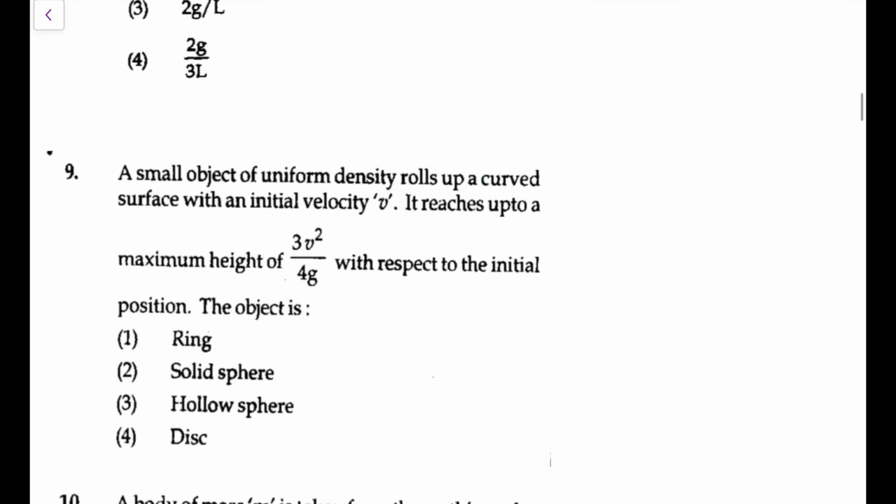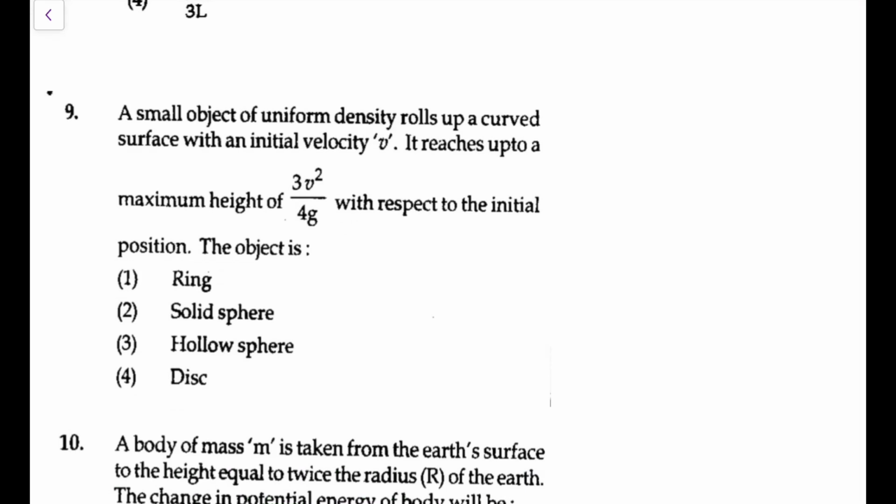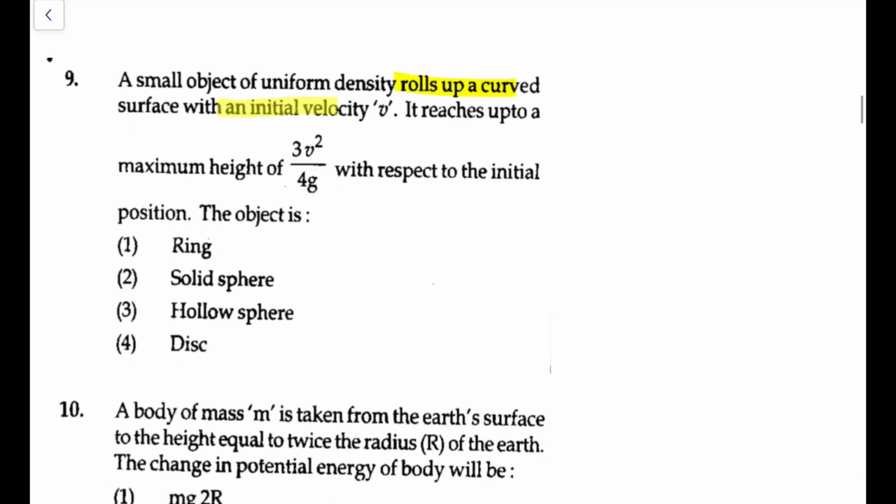So we'll go for option 1 here. Next. You have a small object of uniform density rolling up a curved surface with initial velocity v.